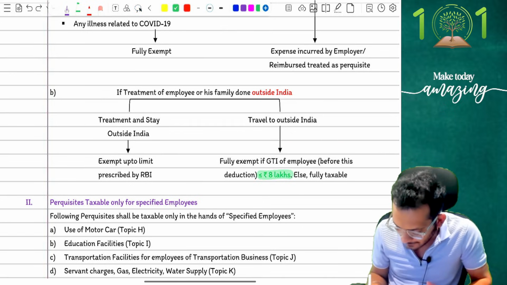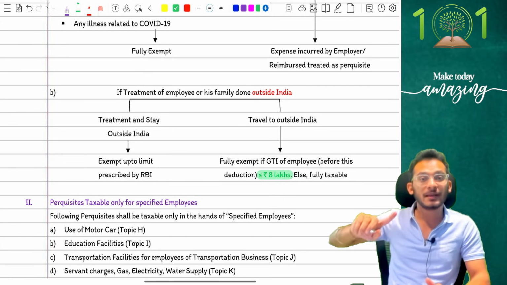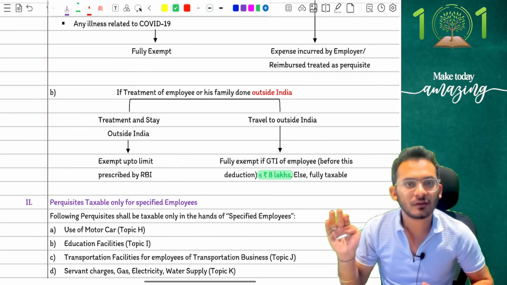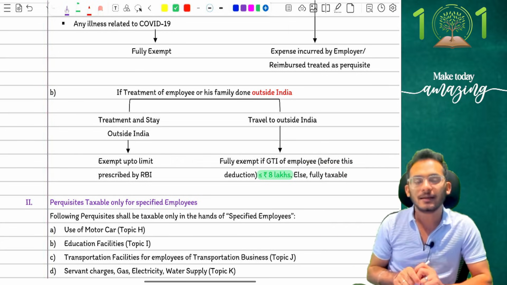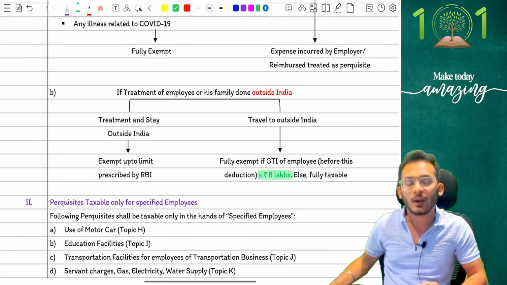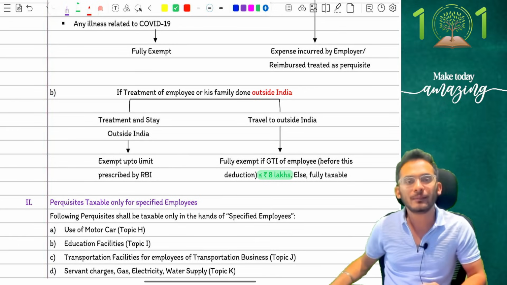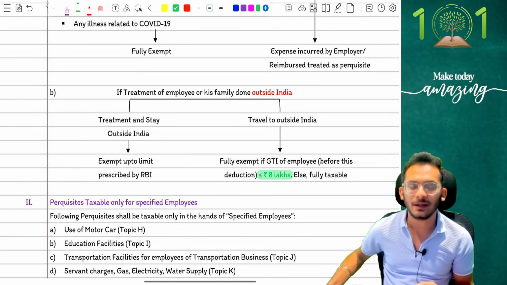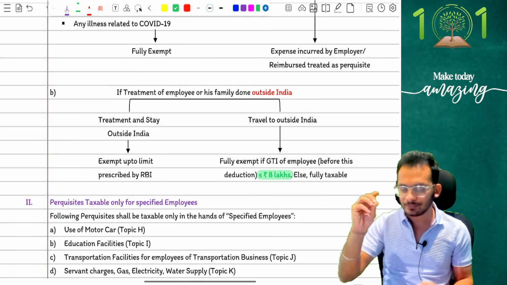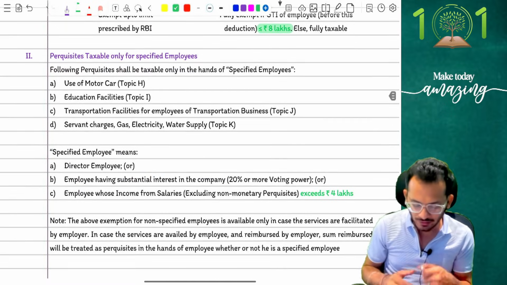The amendment comes and says, if you are going to have a medical treatment outside India and you're going to travel from India, then your expenses of travel from India will be treated as exempt if your total GTI of the employee is less than or equal to 8 lakh rupees. It's not 2 anymore, it is 8 lakh rupees. That is what the amendment is. Clear with the amendment? Be very careful on this amendment. Yes. Chalo. Next amendment is on the specified employees.